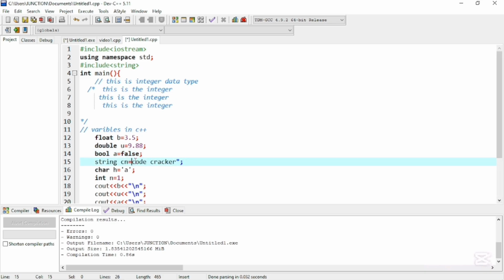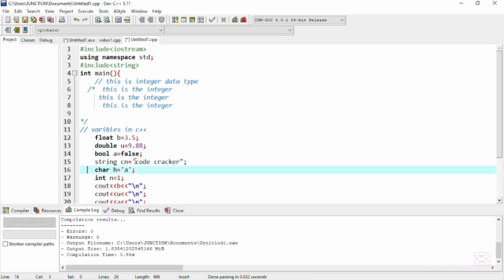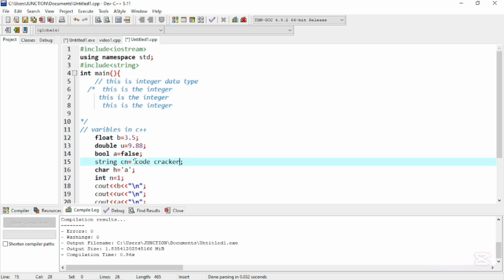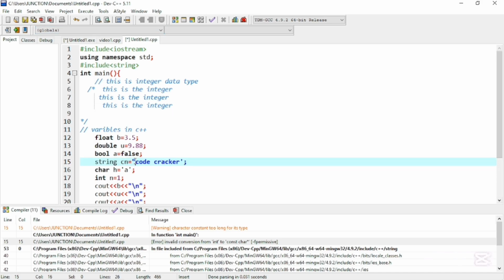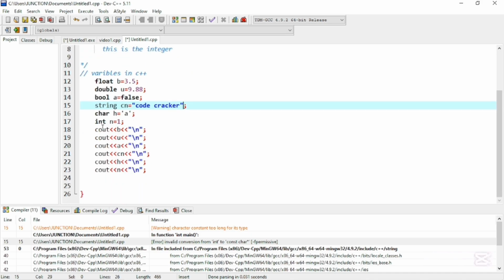If we write a single quotation, it will cause an error. For example, if I write a single quotation here, it will cause an error and will not execute. You can see it's saying it is out of scope. So simply I have to use the double quotation here. That's it.